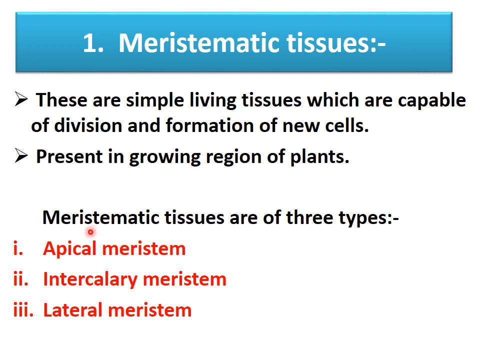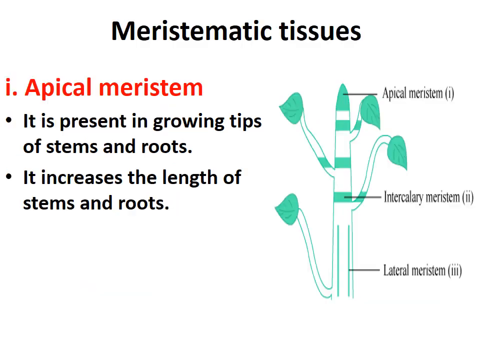Now again, this meristematic tissue is classified into three types. What are those? Apical meristem, intercalary meristem and lateral meristem. These are the three types of meristematic tissue. Now what is apical meristem?